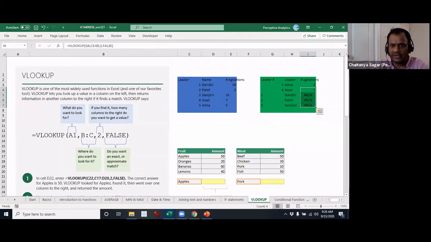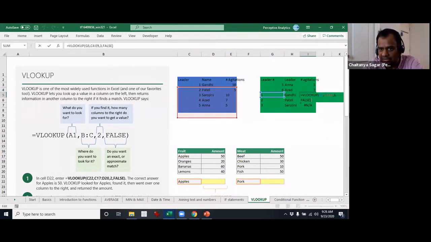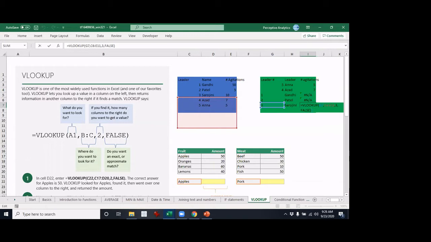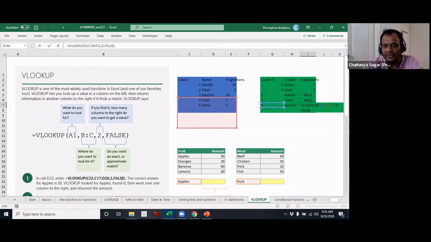So for some it will work, because it happens that Azad happens to be covered, even though the range is getting copied and changing. Somehow, by accident, it got covered. But for others, for example, Gandhi got missed out, Patel got missed out just by 1, and Sarojini also got missed out just by 1. You guys are seeing it? Clear?